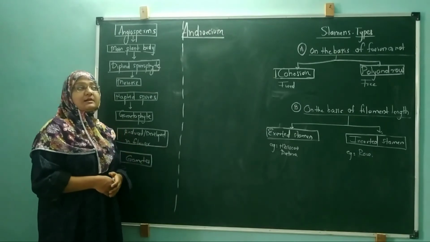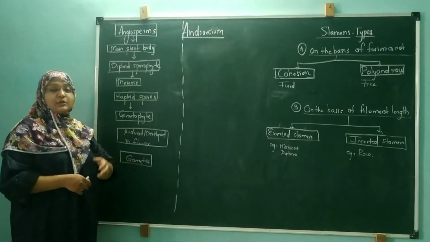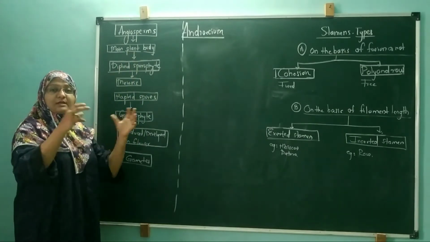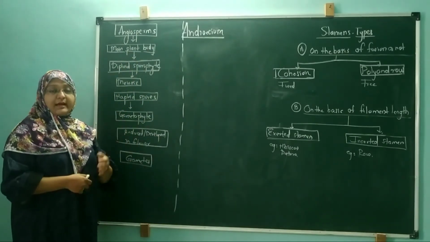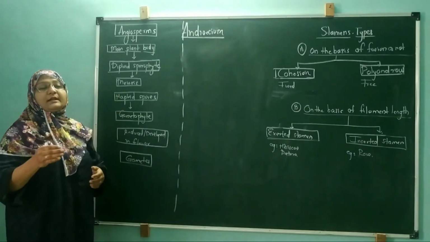These flowering plants are also called as phanerogams, and in these angiosperms, the seeds are enclosed inside the fruits. And in the angiosperms, the main plant body is diploid in nature.